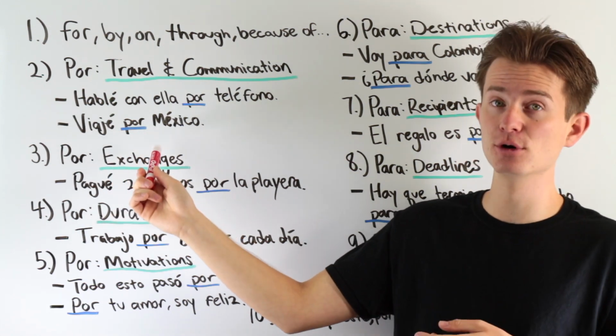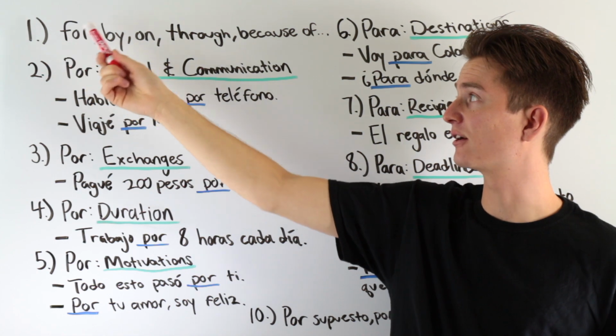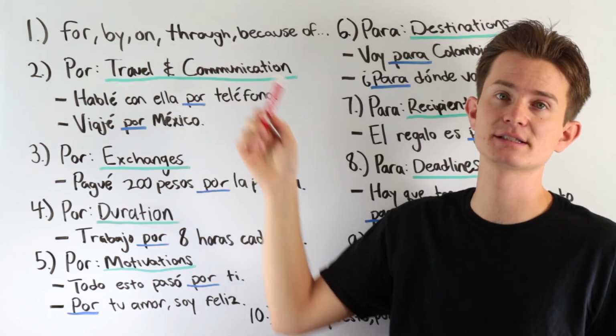Viajé por México. I traveled through Mexico. Once again, remember, por and para don't just mean for. They can also mean by, on, through, because of, and so on.